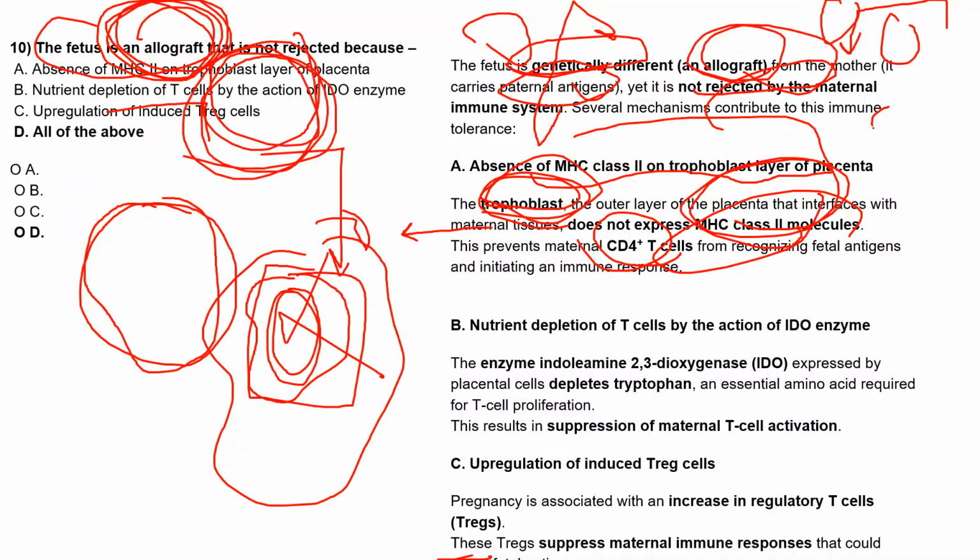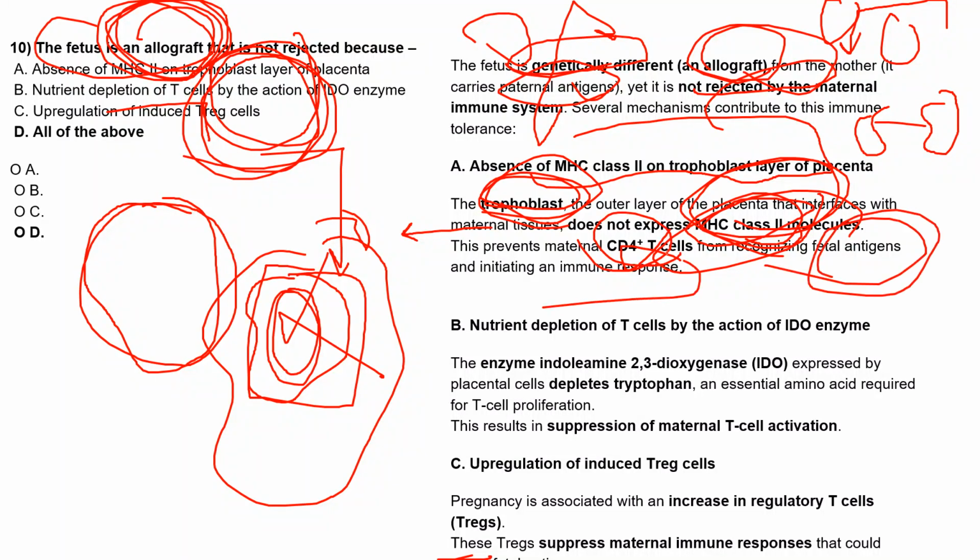We know that MHC class 2 only interacts with the CD4 receptors, right? But trophoblasts don't express any MHC class 2 molecules, so they prevent these CD4 cells from recognizing the fetal antigen and initiating any immune response. So because of the absence of MHC2 on the trophoblast layer of placenta, the T cells will not bind and will not initiate any immune response.